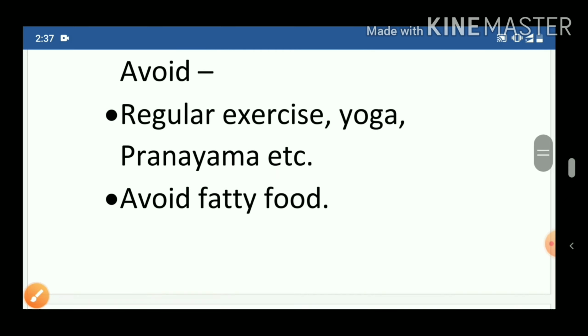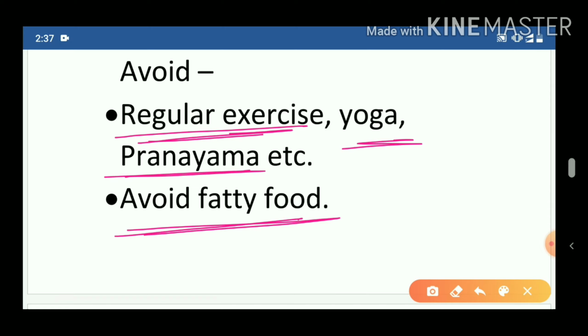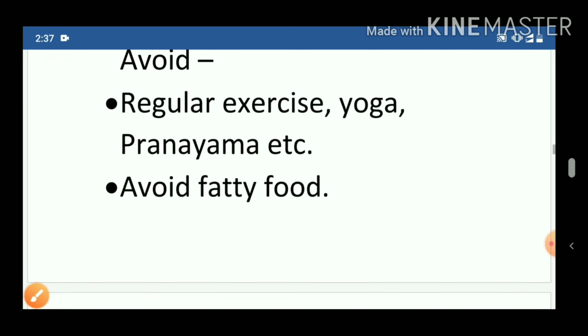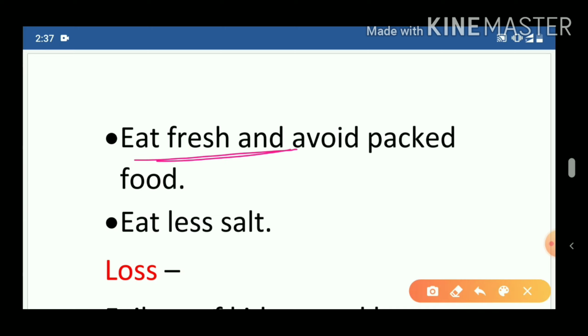Now how can you avoid this? We should do regular exercise. We should make yoga and pranayam a daily part of our life. Avoid fatty food. We should not eat too much oily or fatty food to avoid BP. And we should eat fresh food and avoid packed food.